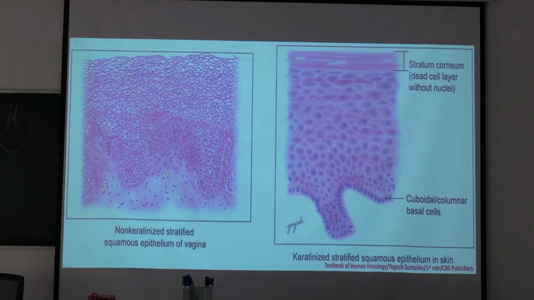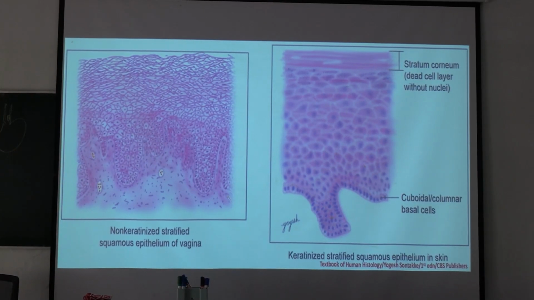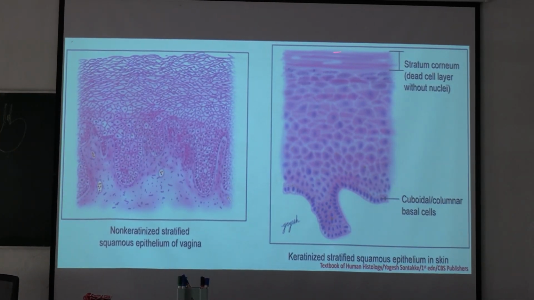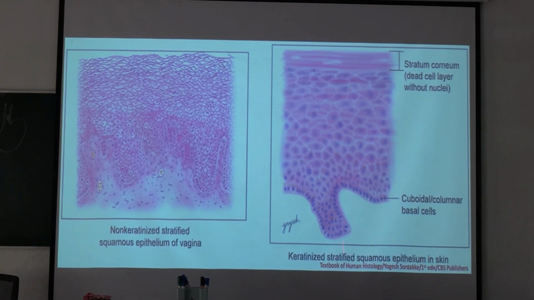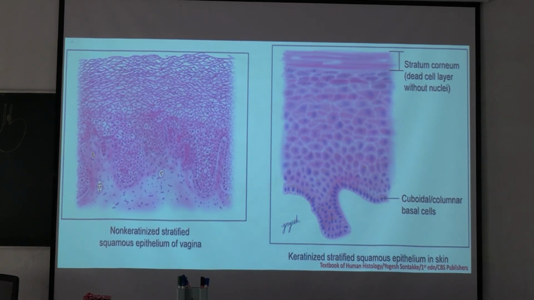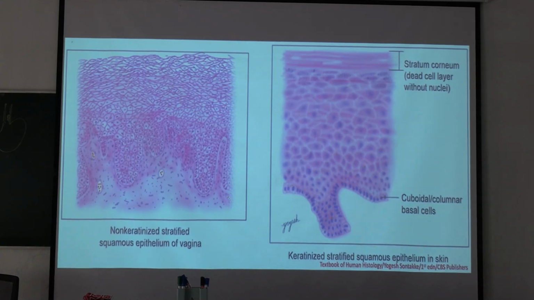This is a high power view, but in low power view you can see those nuclei only. Here you can see nuclei are absent in the stratum corneum, the dead cell layer. In other layers, the basal layer is cuboidal or columnar, and other layers have polygonal cells with different types of nuclei, mainly rounded nuclei.